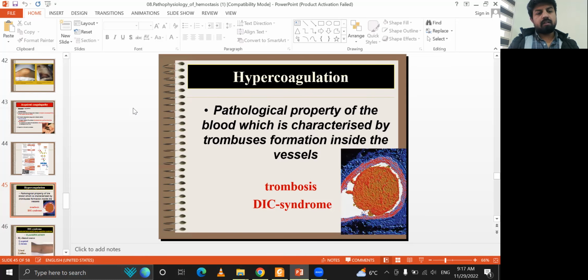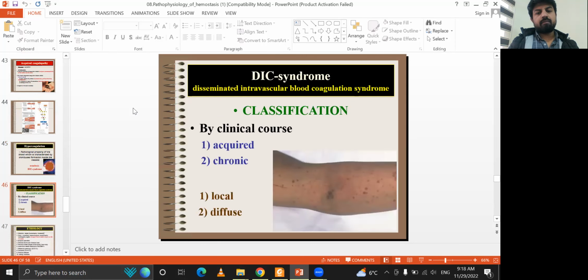Hypercoagulation is a pathological property of the blood, characterized by thrombosis formation inside the vessel. The classification is acute and chronic, local and diffuse.